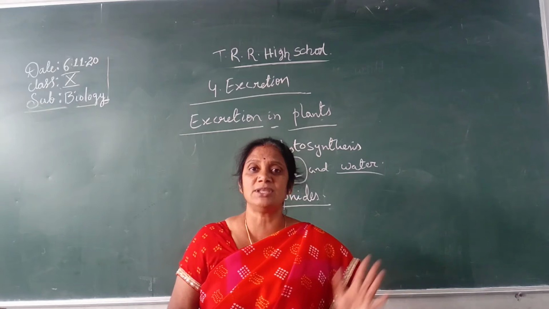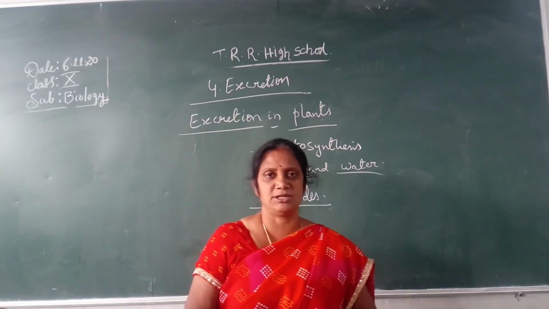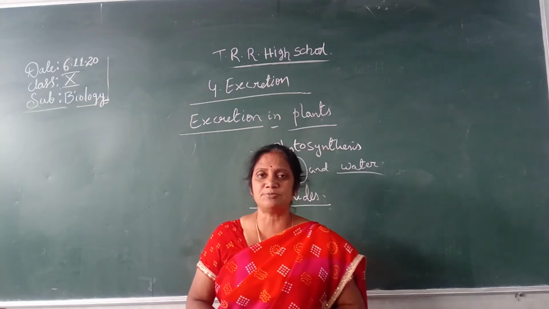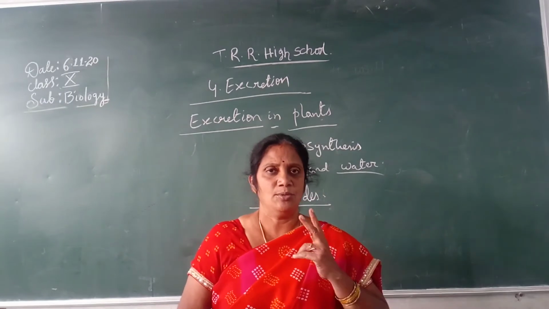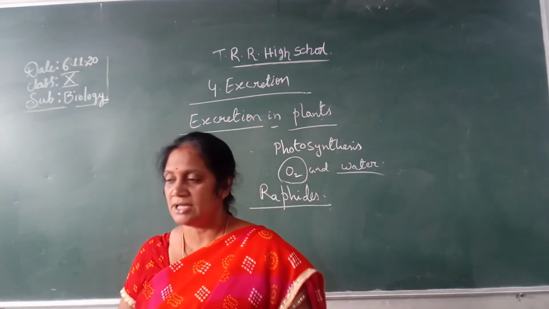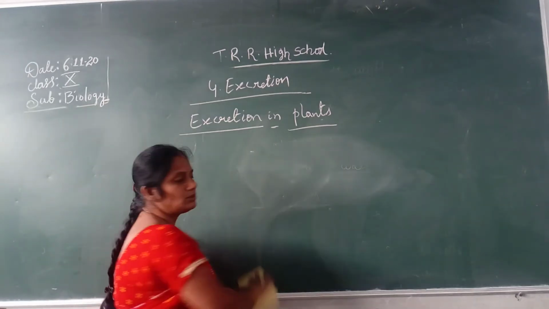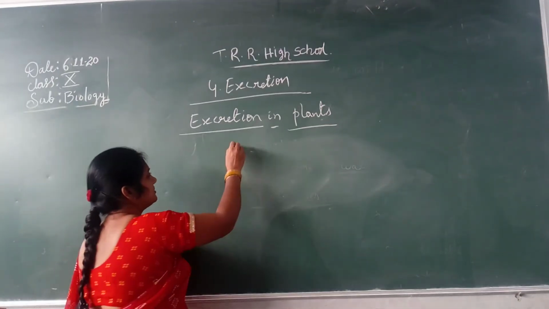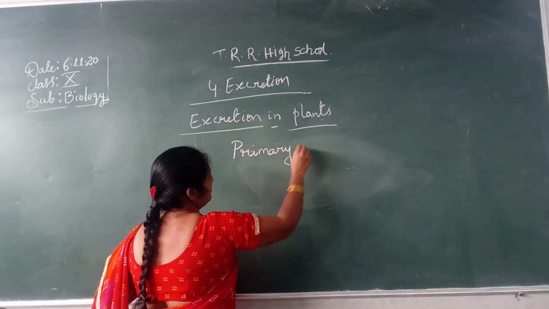Apart from this, plants produce waste materials in the form of two types of metabolites: primary metabolites and secondary metabolites.